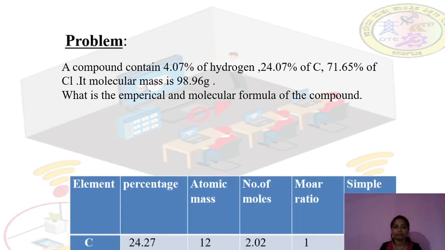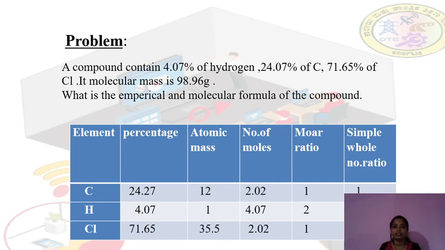The elements present in the compound are carbon, hydrogen, and chlorine. The percentages are 24.27%, 4.07%, and 71.65%. The atomic mass of carbon is 12, of hydrogen is 1, and of chlorine is 35.5.